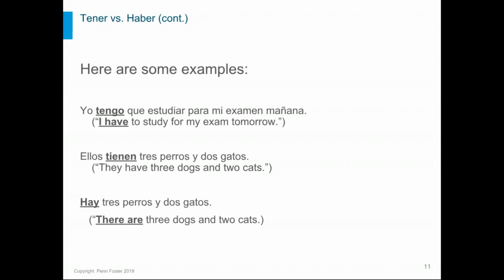The second example, the fact that they have or own 3 dogs and 2 cats. Those animals are in their possession or under their ownership. So you would use tener in that case as well. But if you were to just say something like there are 3 dogs and 2 cats maybe in that household, then haber would be the verb to choose there, and hay would be the specific form of it necessary to fit that context.